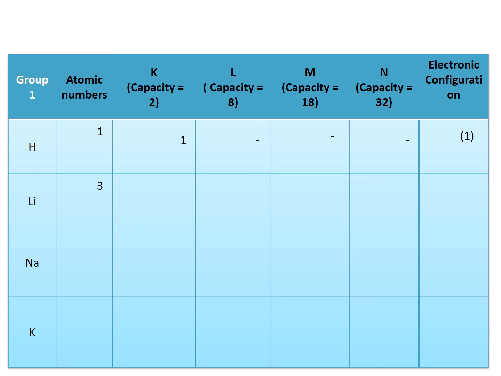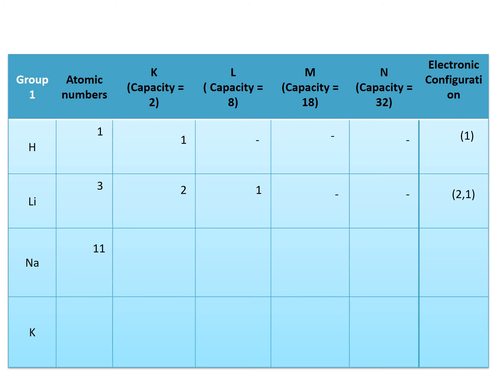Lithium has the atomic number of 3. Can I put all 3 in the first shell? No. Why can I not put all 3? Because the capacity is 2. So I will put 2 in the first shell and the remaining 1 will go into the second shell. The third and the fourth shell will be empty and the electronic configuration will be 2, 1.